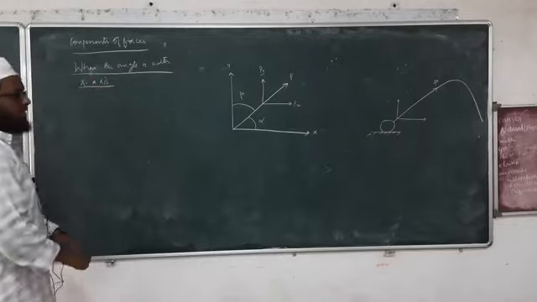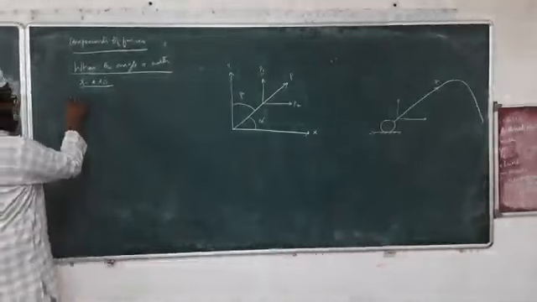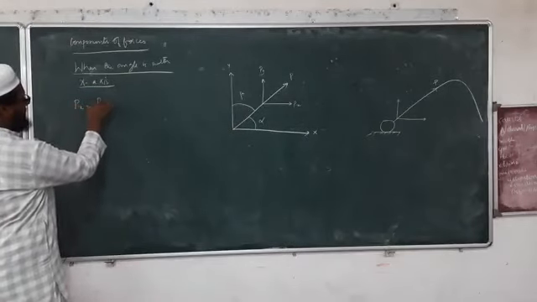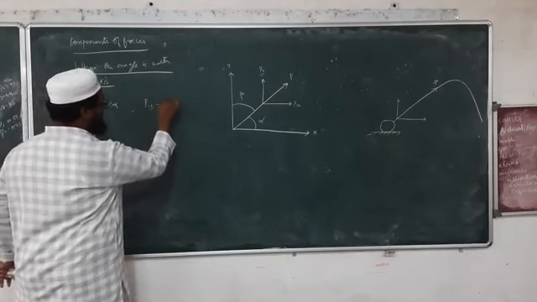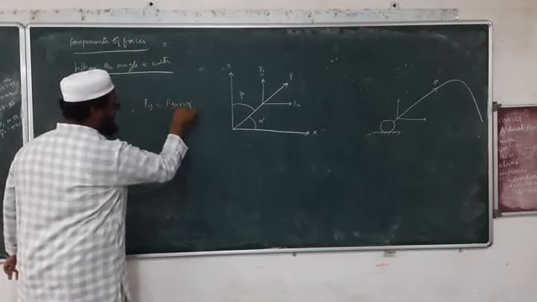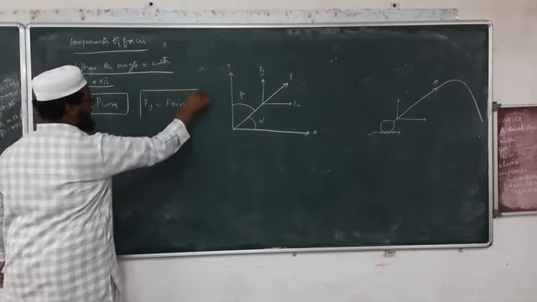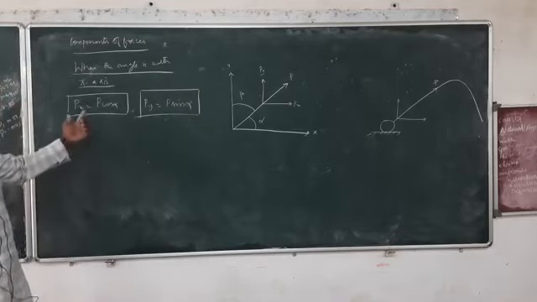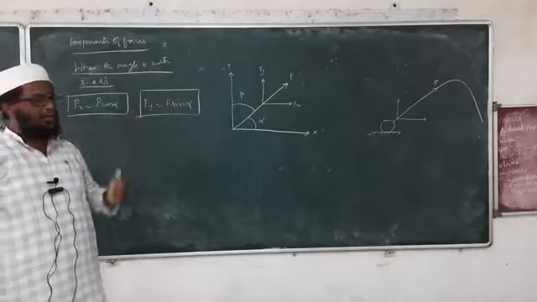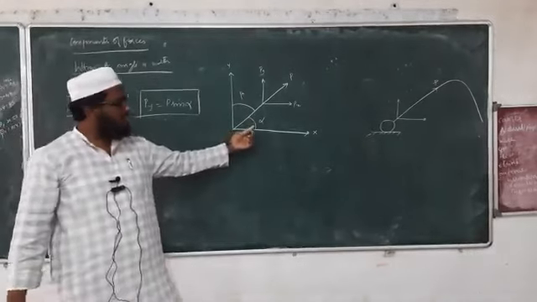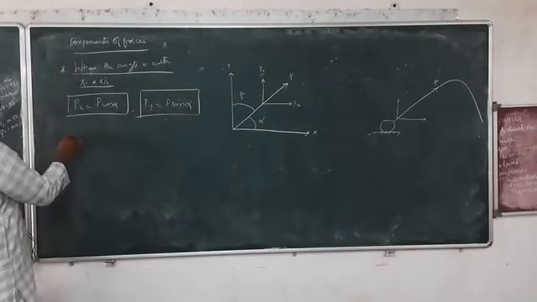Since the angle is with x axis here, Px is given as P cos alpha and Py is given as P sin alpha. This is the formula. X component is given as P cos alpha and y component is given as P sin alpha, since we are taking this angle. Now very important.